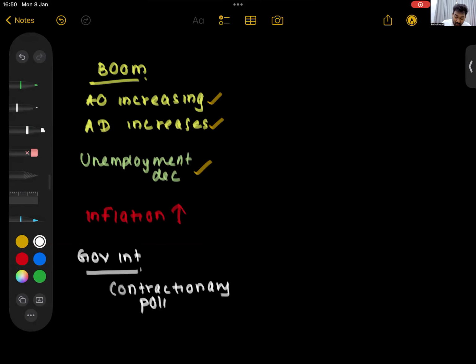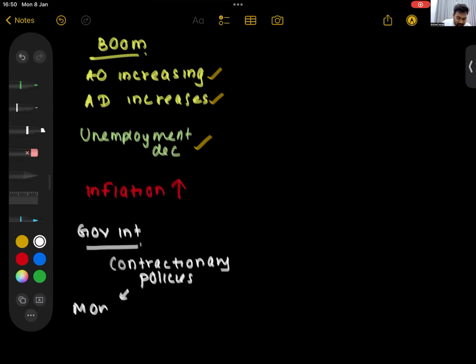How can you run a contractionary monetary policy? What do you think they will do to interest rates? Will they increase or decrease interest rates? They want to contract the economy, so they will increase interest rates. Now see, last year when inflation was rising, what did the government do?